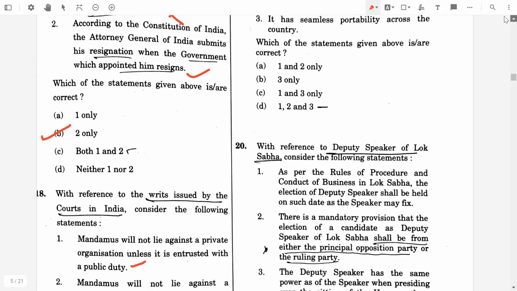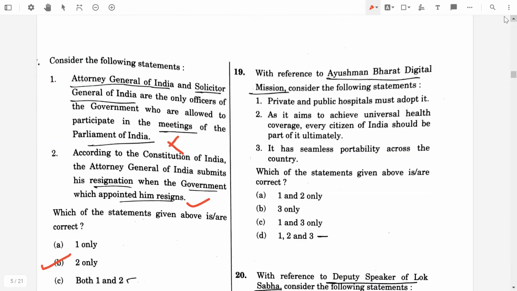Then 19th question was, with reference to the Ayushman Bharat Digital Mission, consider the following statements. First one, private and public hospitals must adapt it. No, false. As it aims to achieve universal health coverage, every citizen of India must be part of it ultimately. No, it's false. Then third one, it has seamless portability across the country. Yeah, it's true. So the option will be option B, 3 only.